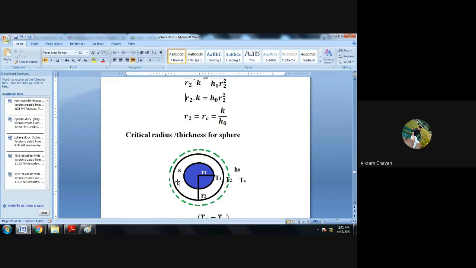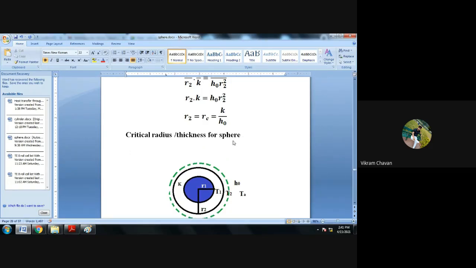In case of a sphere also, the top view we have to consider as a circular geometry. And here we have to consider the solid sphere. Write down with me. Consider solid sphere.